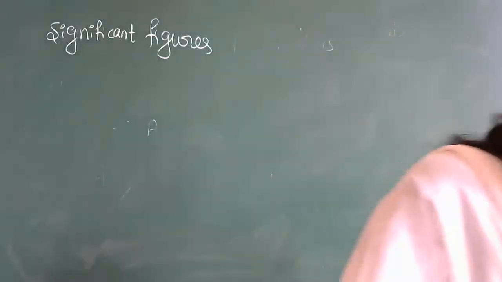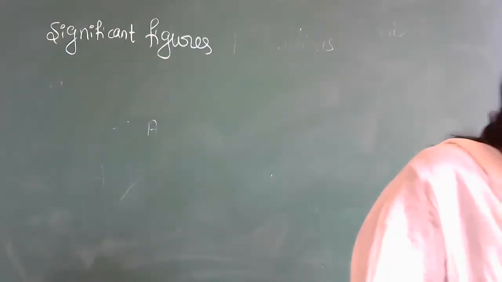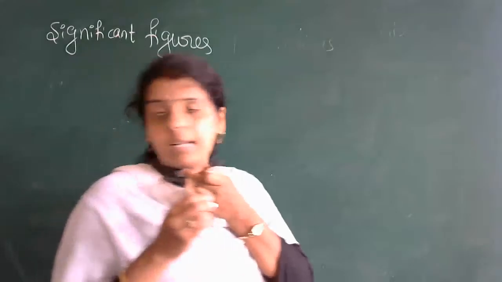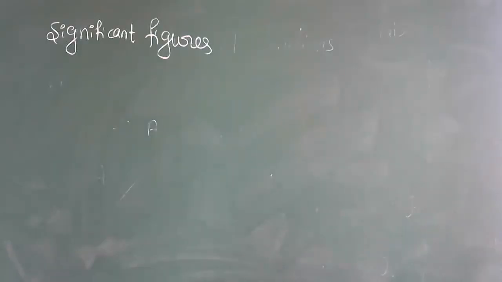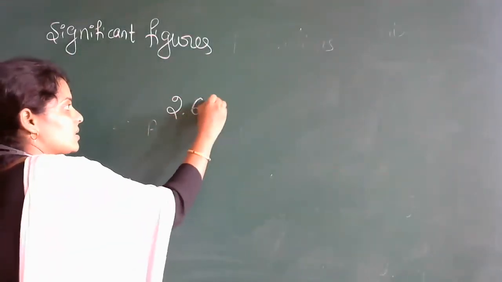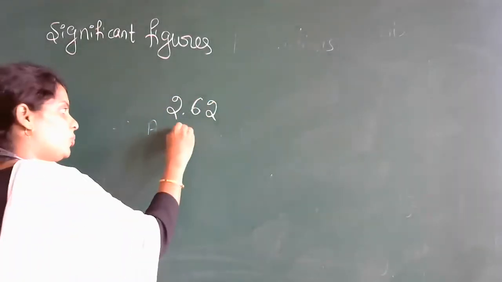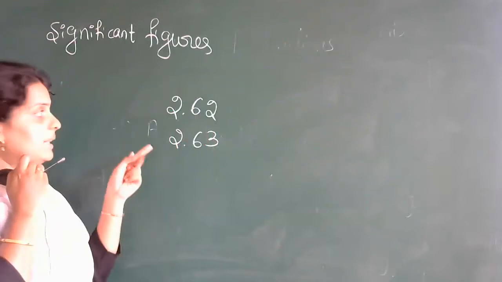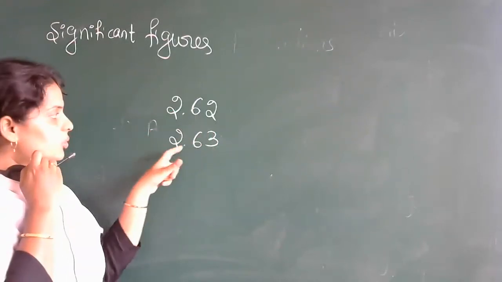Suppose you are doing some experiment or measurements and you have numbers like 2.62 or 2.63. You are getting readings like 2.62, 2.63.